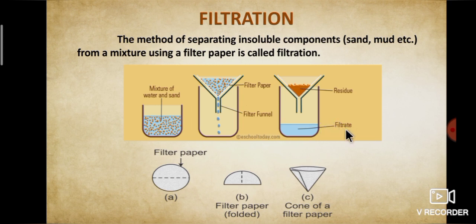How to make a filter paper for filtration? First take a filter paper and fold it in half, and do another fold to get a cone shaped filter paper. Now you will keep this paper in the funnel for filtration. I repeat once again, the method of separating insoluble components from a mixture using a filter paper is called filtration.